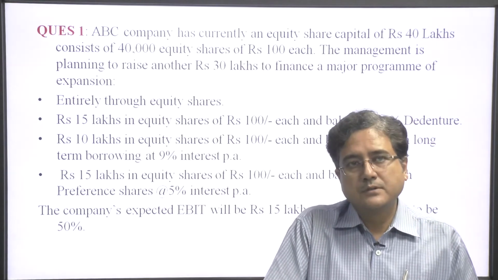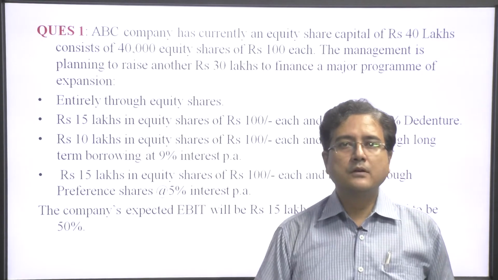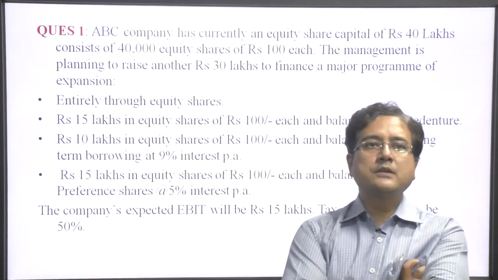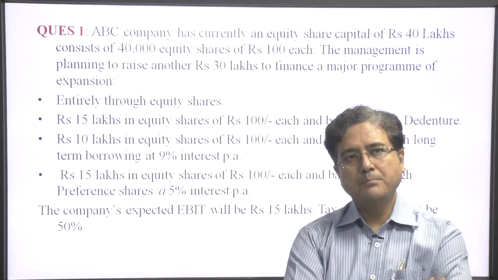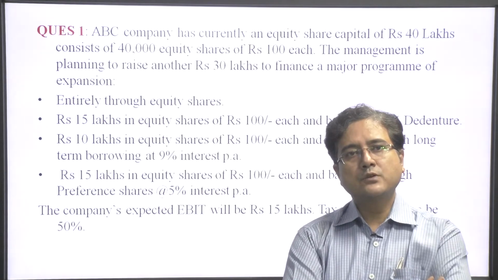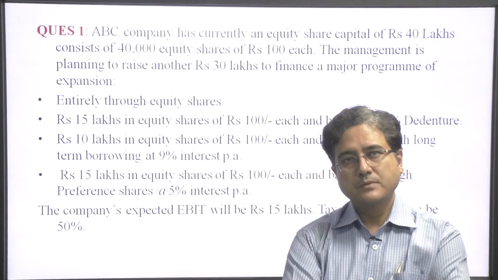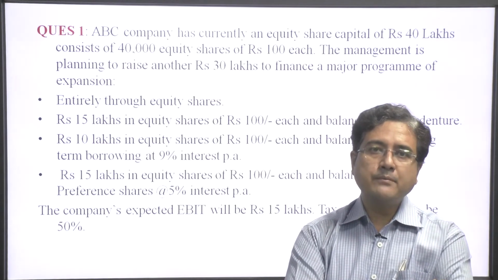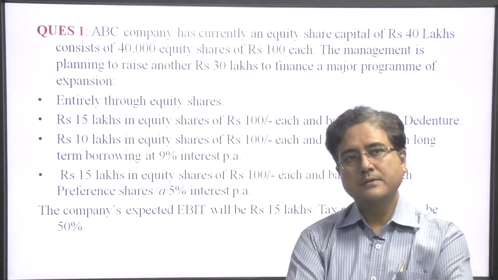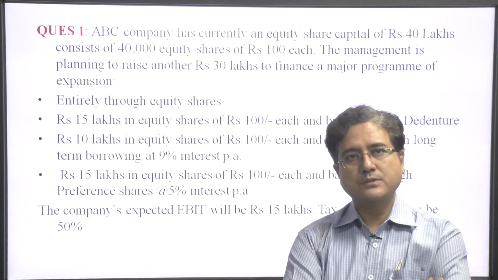The company has declared that if they choose option 4, they will pay 5% annually to the preference shareholders. Expected operating profit is 15 lakh and the taxation rate is 50%.